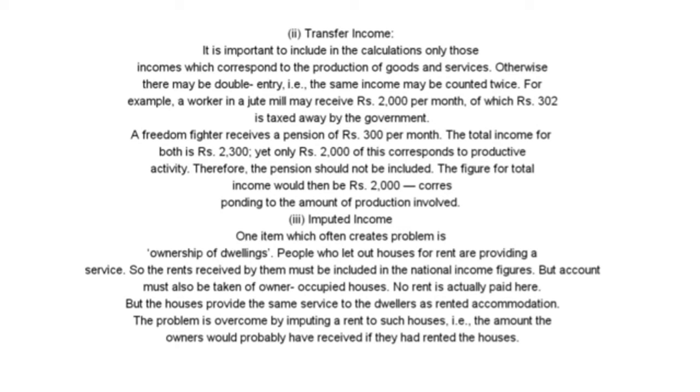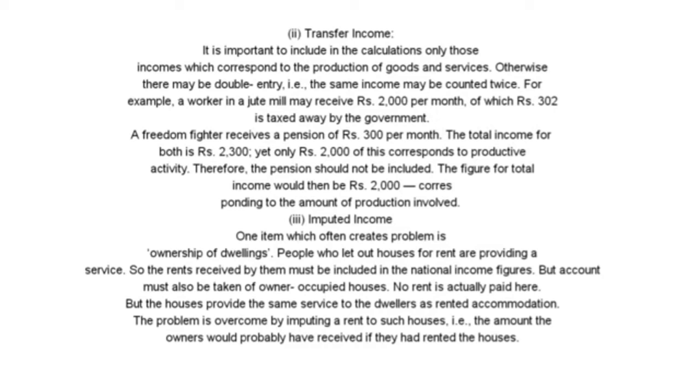And third, imputed income. The only item which often creates a problem is ownership of dwellings. People who let out houses for rent are providing a service, so the rents received by them must be included in the national income figures.